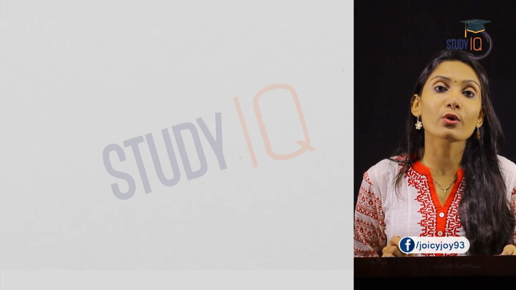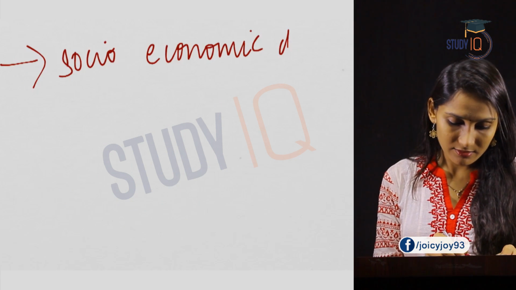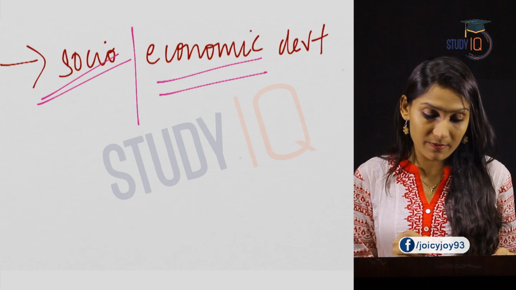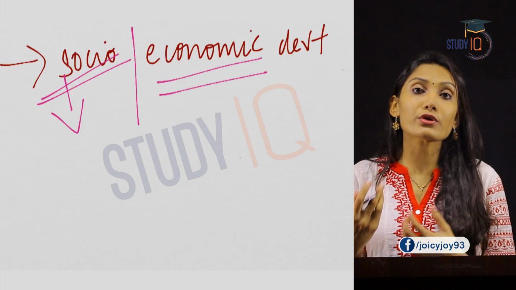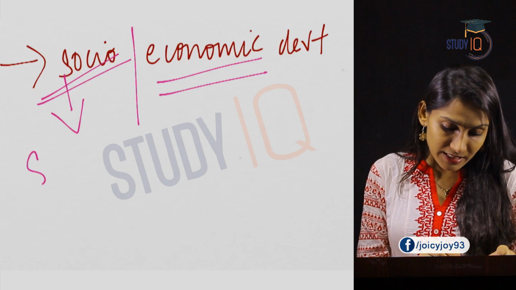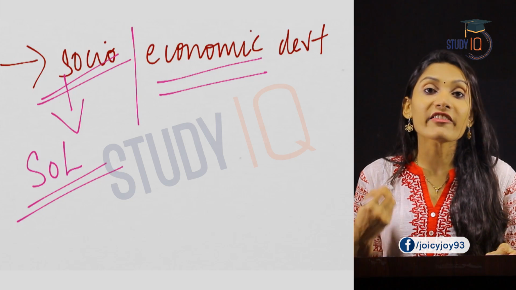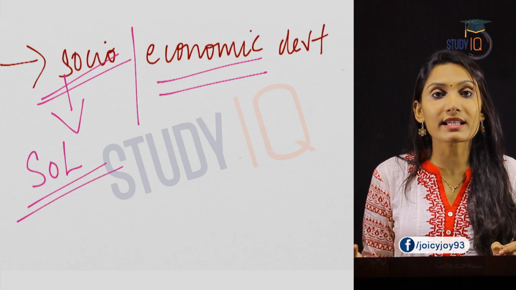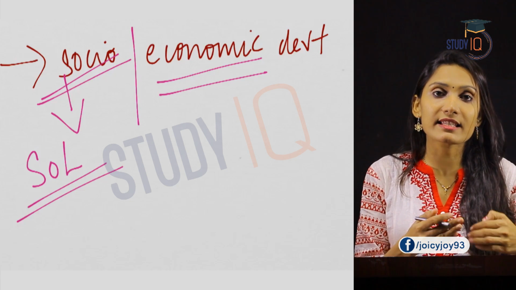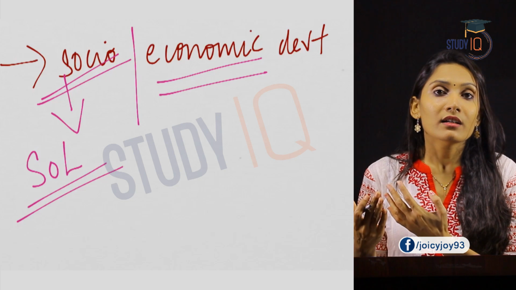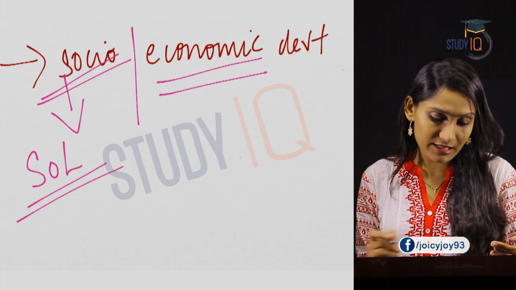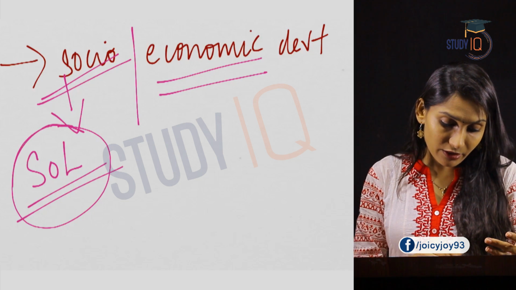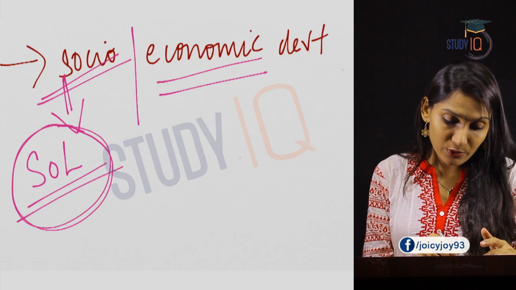Thirdly, it helps in the socio-economic development. Let us see how. Socio and economic, let us take it as two terms. So socio-development means the development in the standard of living. So now they have access to banking facilities, so their life becomes easier. They can avail banking facilities. They can save their money. They can use banks for transferring funds, etc. They will receive the subsidies through banking. So the standard of living increases. So it has a social impact.